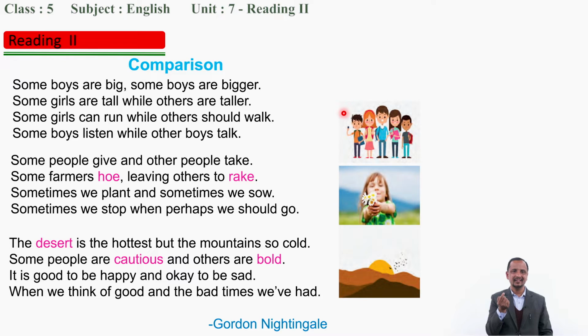Number 1, I will recite and you have to follow, going through the lines. Number 2, we have to find the rhyming words. Number 3, we have to find and underline adjectives. We will read 3 times. After reading 3 times, we can understand things. Are you ready? Just follow me.